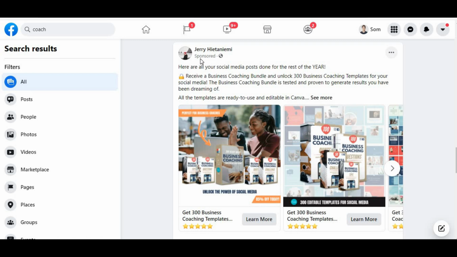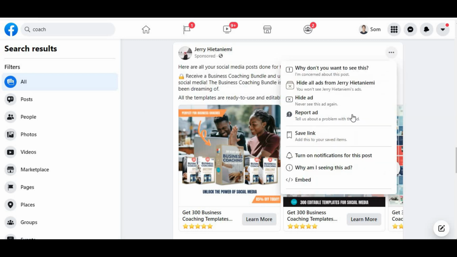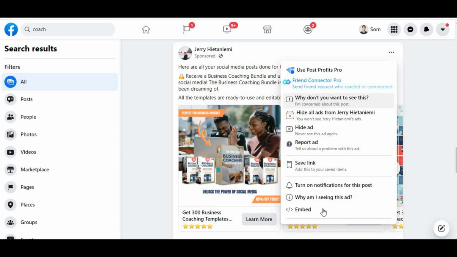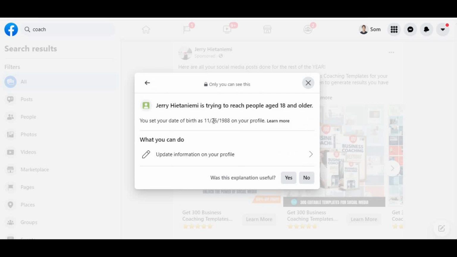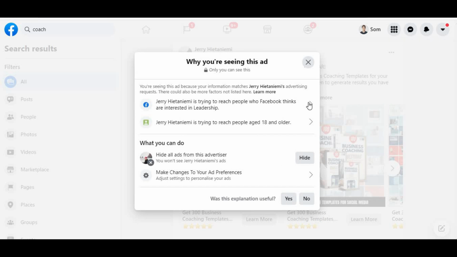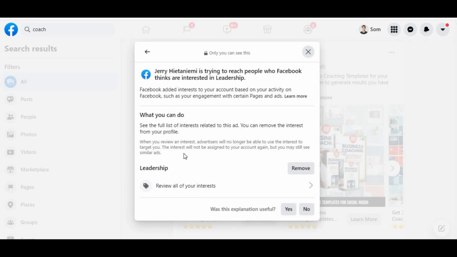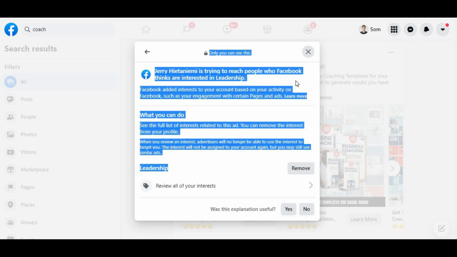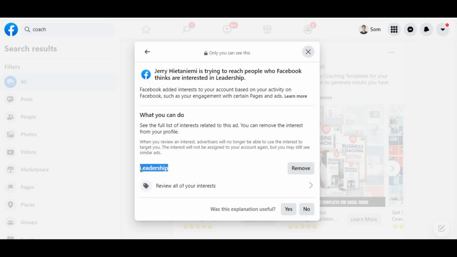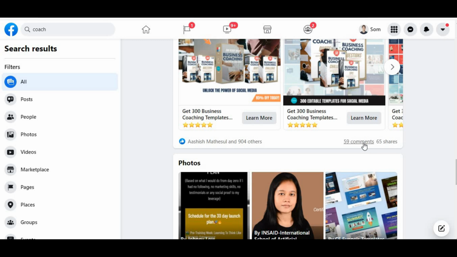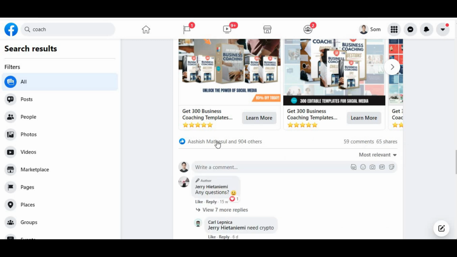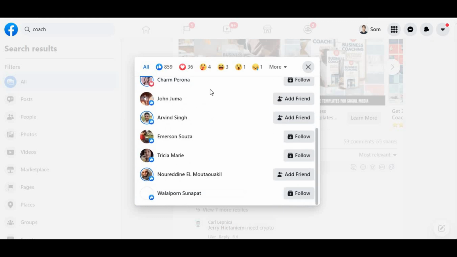Okay, and I will click on this one. Look at the targeting here. It says why I'm seeing this ad again. If I click on this, you can see that he is trying to reach people aged 18 and older, and the keyword is leadership. Review all your interests. So his interest is people who are looking for leadership. He has more than 59 comments and 65 shares, and there is a lot of targeting.